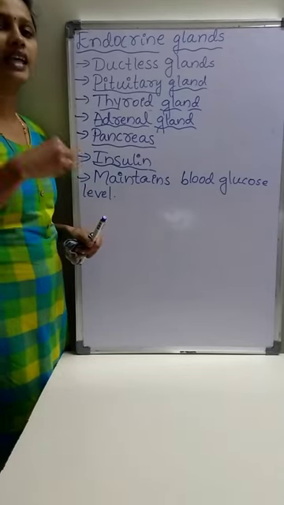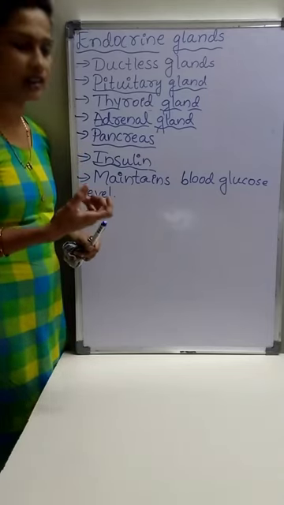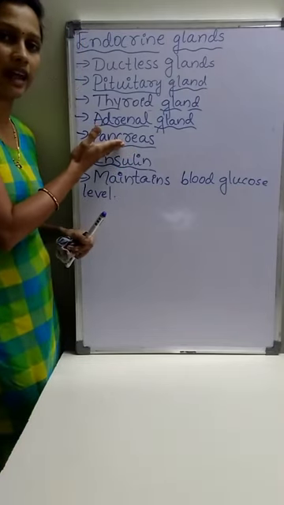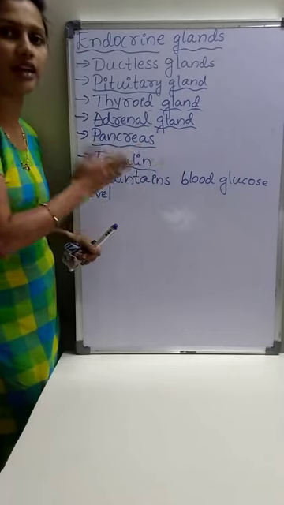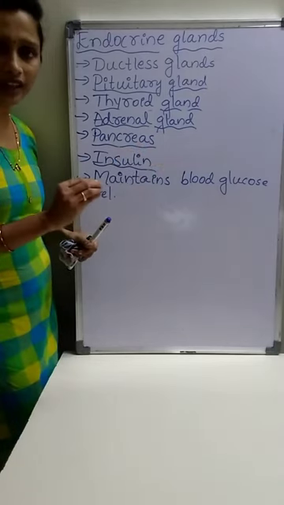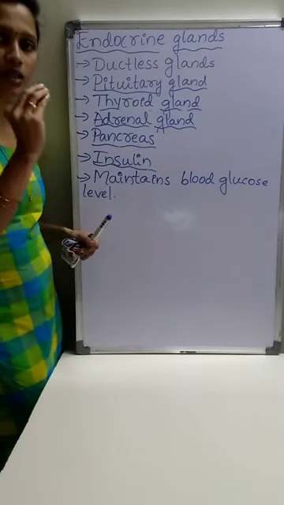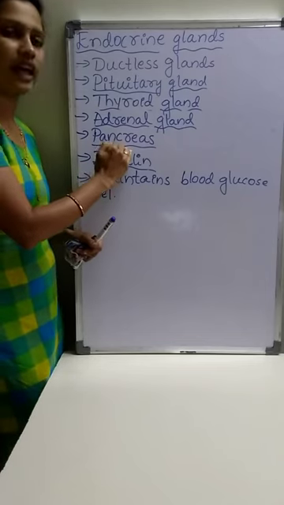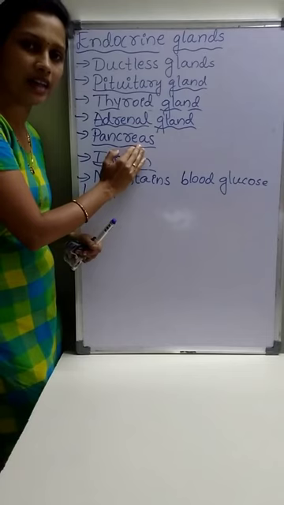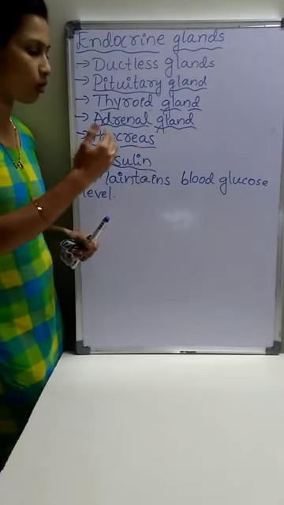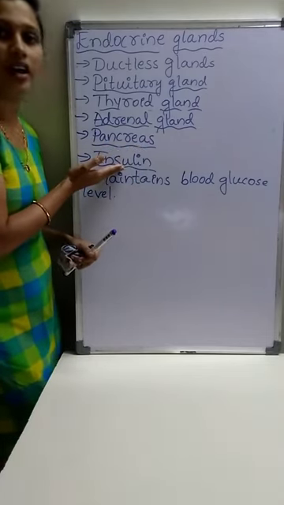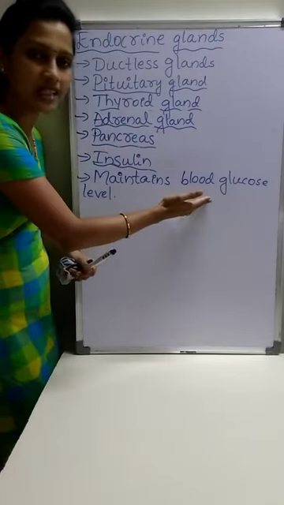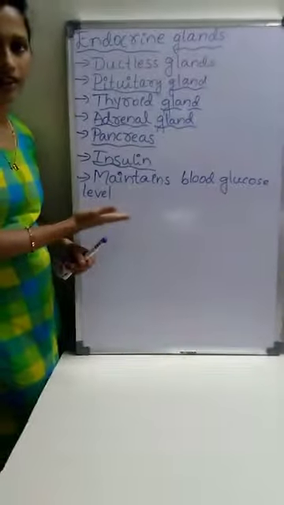When there is an excess of glucose in the blood, at that time the endocrine portion of the pancreas starts to secrete insulin. When the level of glucose in the blood increases, the endocrine portion of the pancreas secretes or produces the hormone called insulin, and that insulin hormone maintains the blood glucose level.